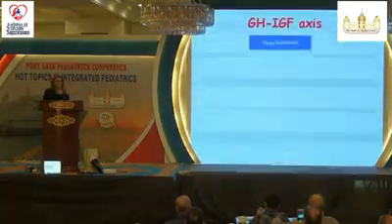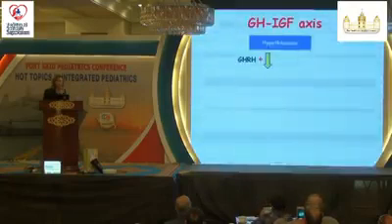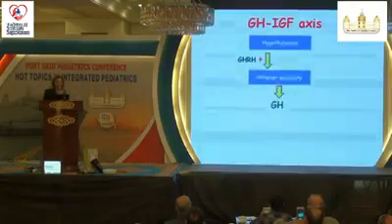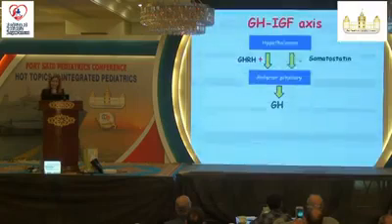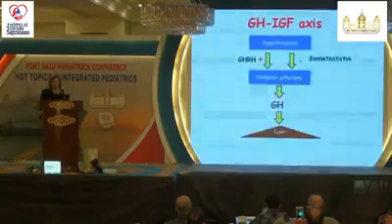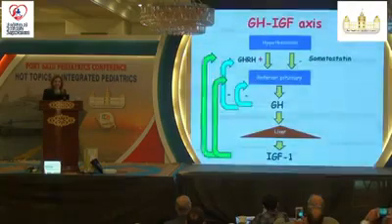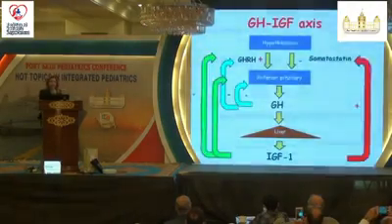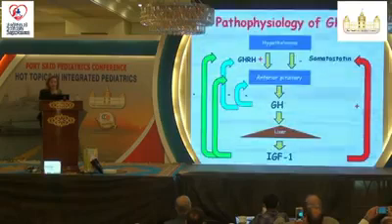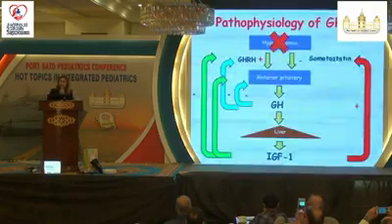If we look at the growth hormone IGF axis, the hypothalamus secretes growth hormone releasing hormone, which stimulates the pituitary to produce growth hormone. On the other side, somatostatin inhibits anterior pituitary secretion of growth hormone. The growth hormone then acts at the liver to secrete IGF-1, and growth hormone exerts a negative feedback at the level of the pituitary and hypothalamus. Again, IGF-1 has a negative feedback at the level of the pituitary and hypothalamus, and somatostatin has a positive feedback. So if we need to see the pathophysiology of growth hormone deficiency, it could be at the level of hypothalamus, pituitary, or liver.